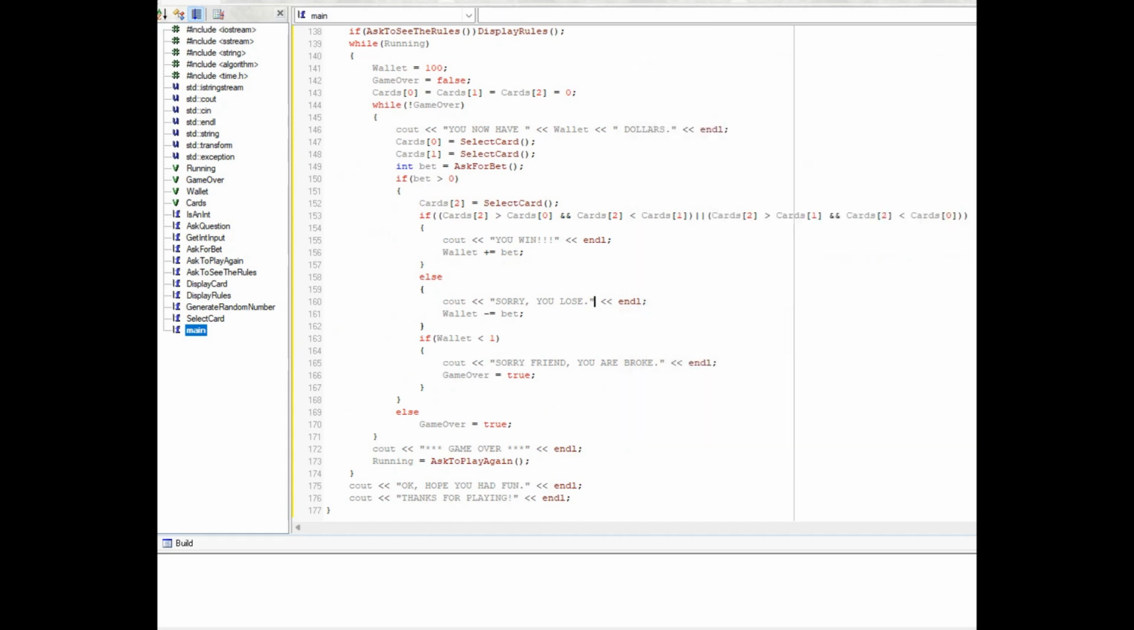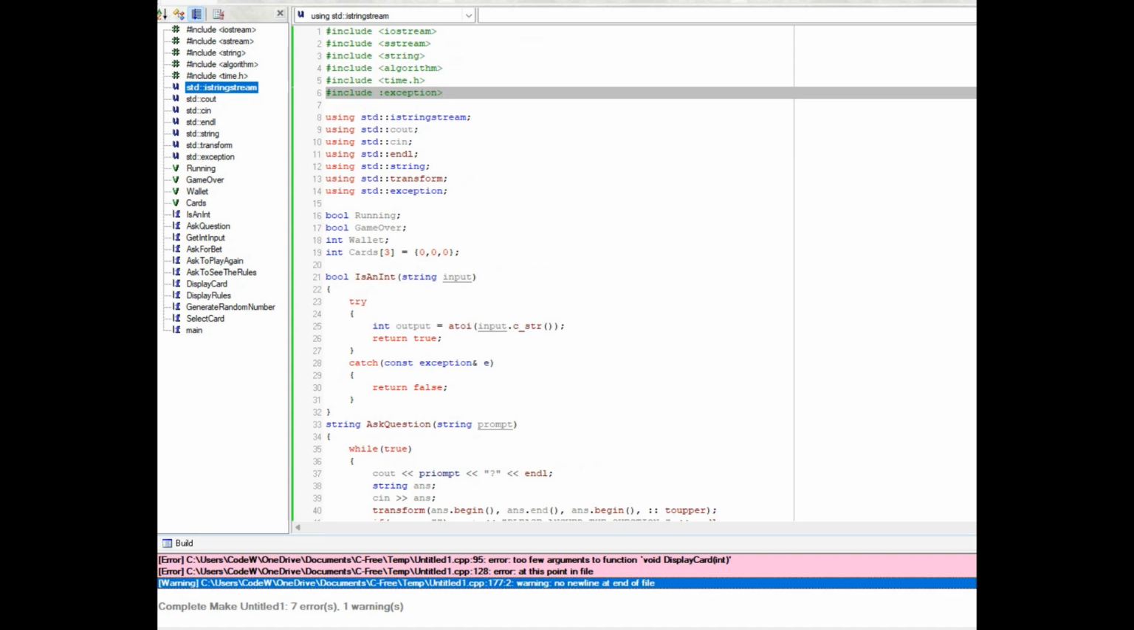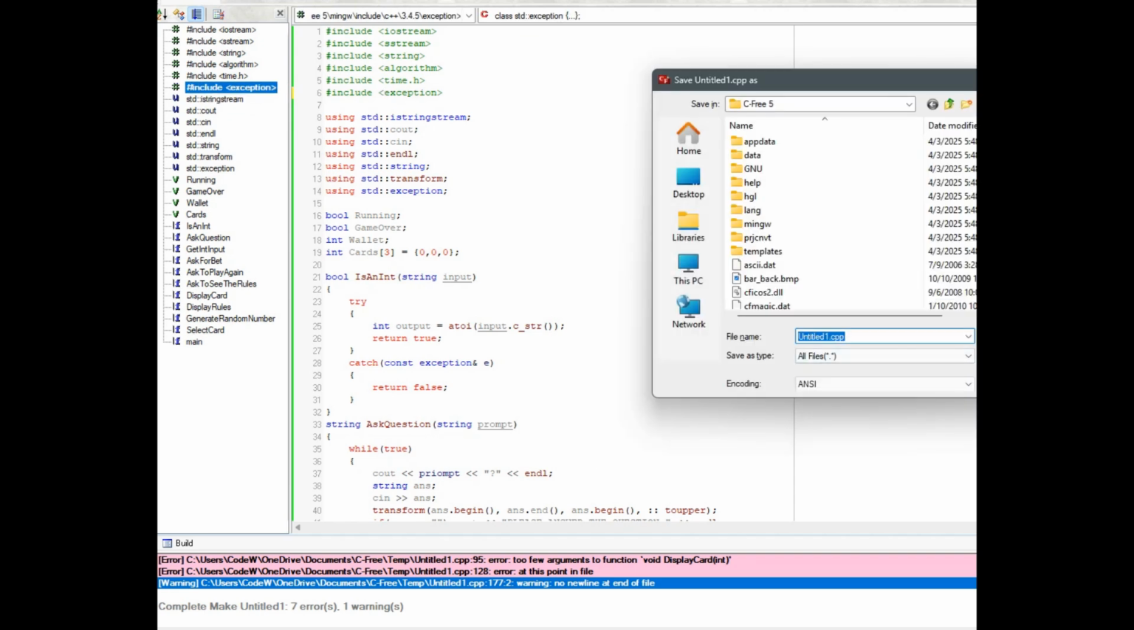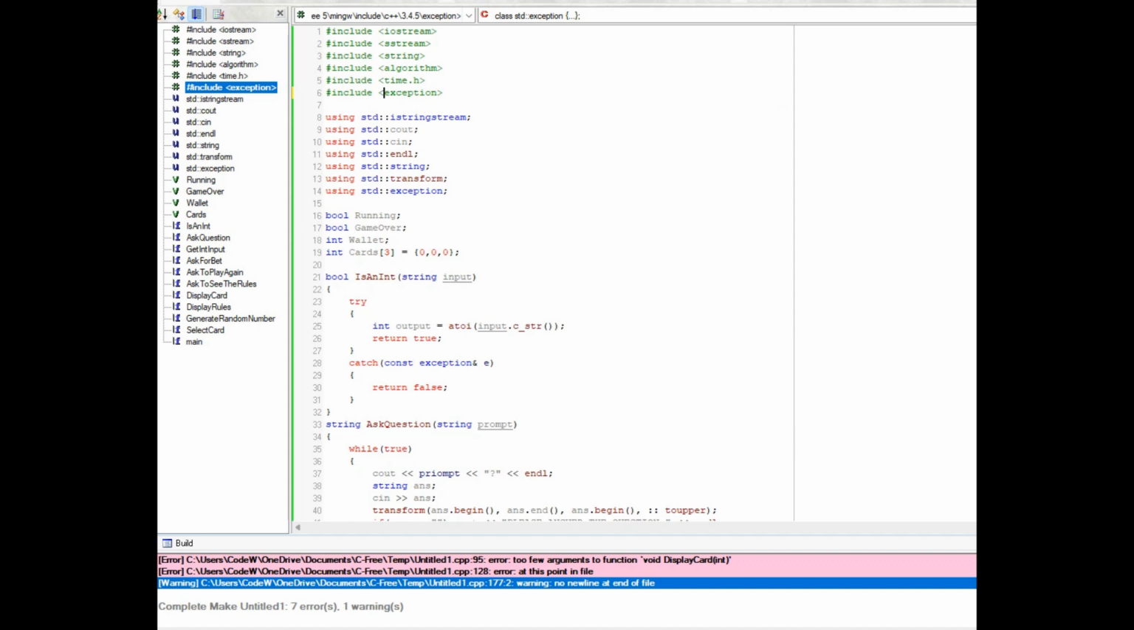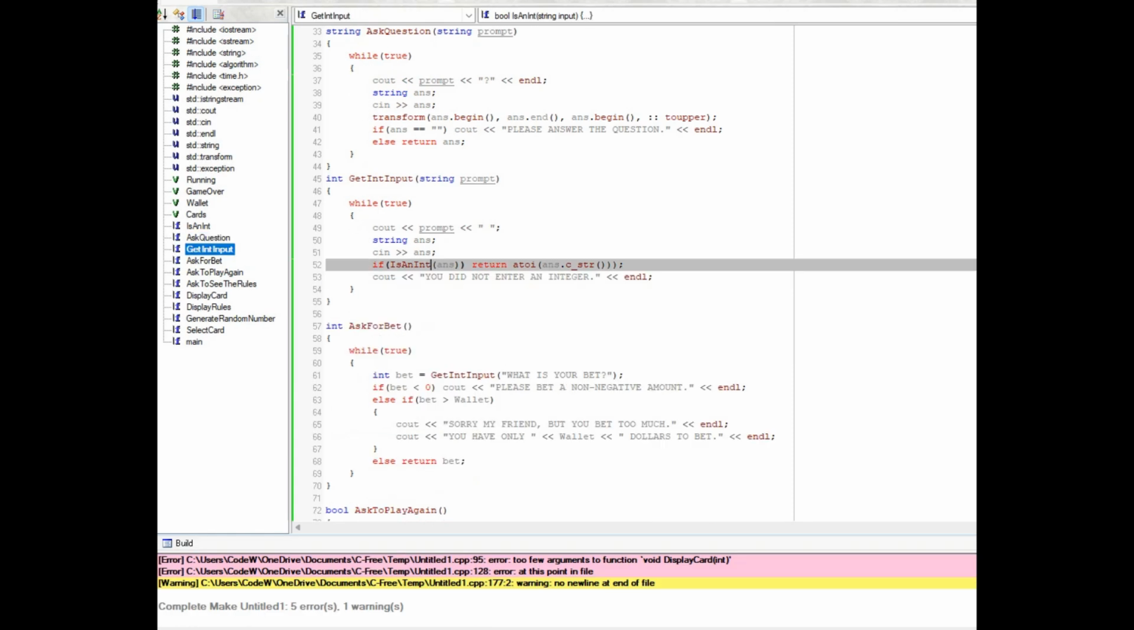Whoa. Just cancel. I'm not going to save. I want to run it first. No new line at end of file. Because damn it, I don't want to save it. I keep hitting save every time. Okay, what is this? Warning, new line. Do I have too many of these? Yeah. Run.